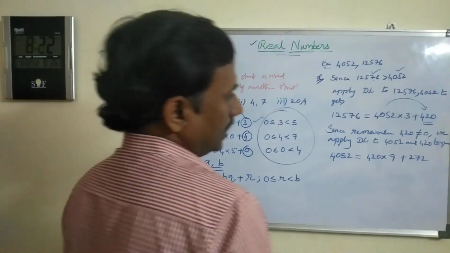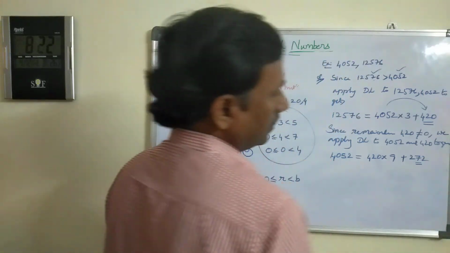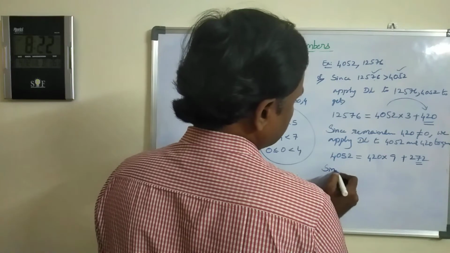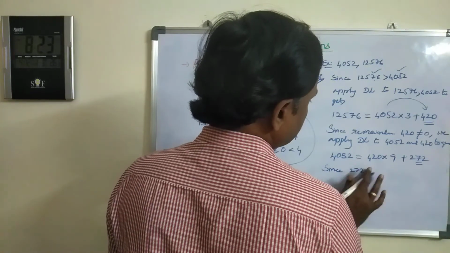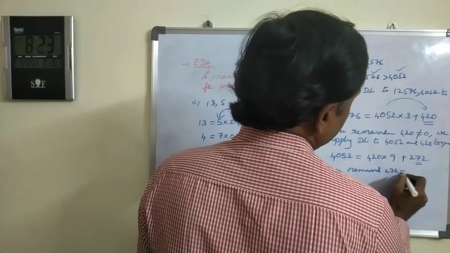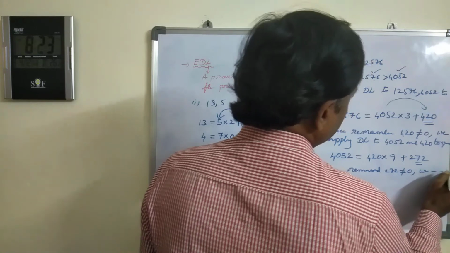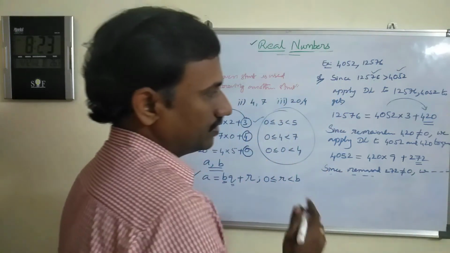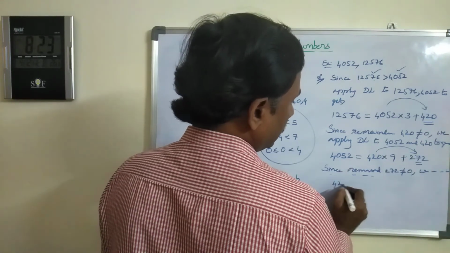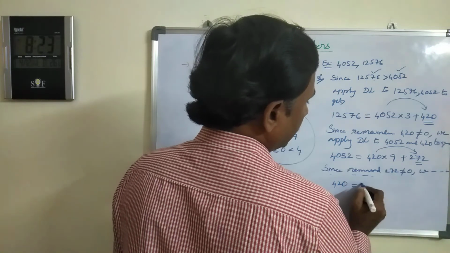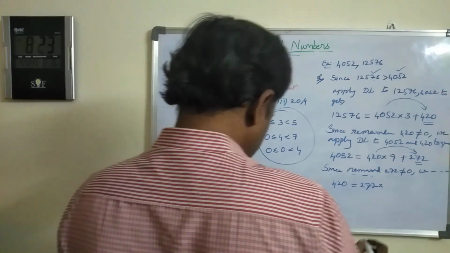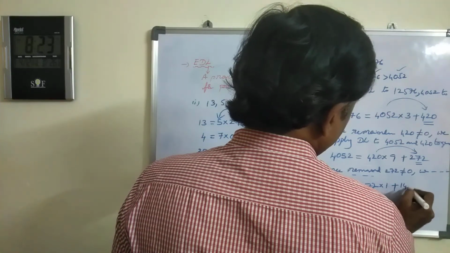Now again observe the remainder. What is the remainder here? 272. 272 is not equal to 0. Same again, since remainder 272 is not equal to 0, we apply the DL, division lemma, to 420, the divisor, and the remainder. 420 equals 272 into how many times? 1 time, remainder is 140.